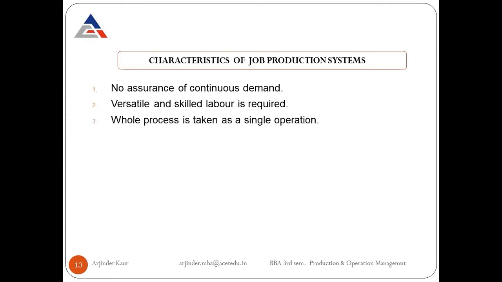Whole process is taken as a single operation. So this is a feature of job production system, that all the job is done in one go. First of all, one order is finished, then it will start with the second order or the order of some other person, only after finishing the job at hand. So the whole job has to be finished within a single operation.